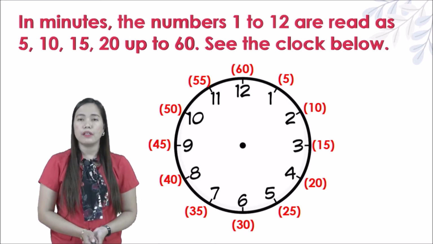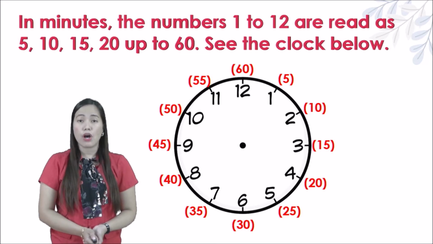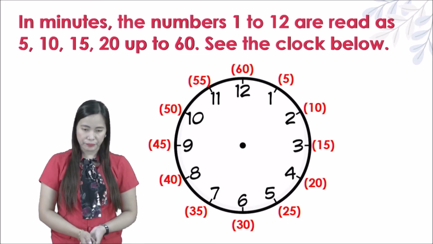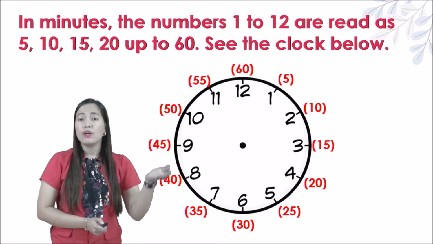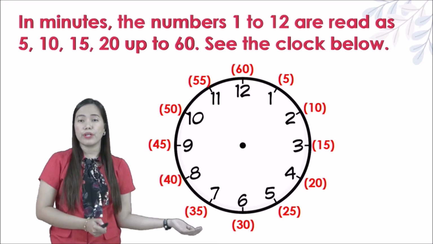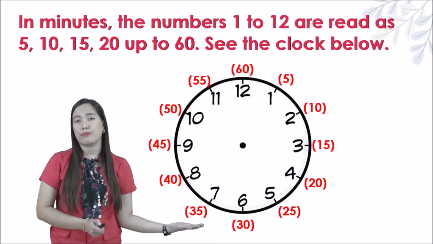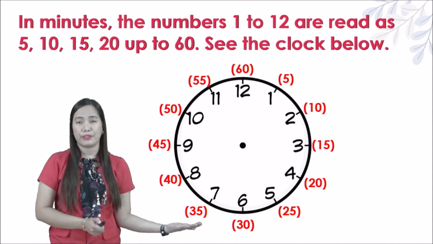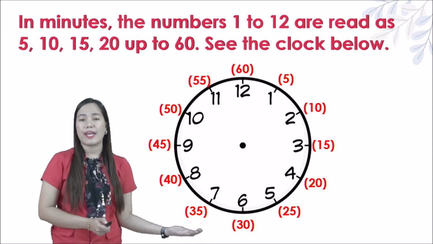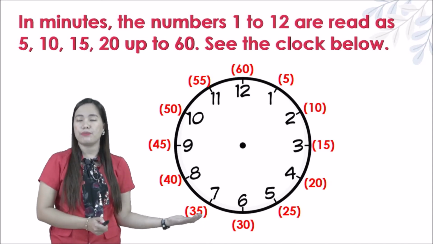So, if the long hand is in the 12, that means o'clock, okay? Again, kids, just like what you saw in the monitor, it's just a skip counting by 5. You start with 5 for the number 1. Okay, 5, 10, 15, 20, 25, 30, 35, 40, 45, 50, 55, 60.